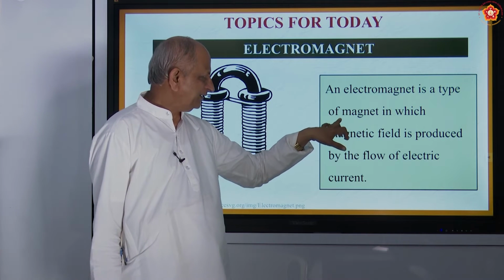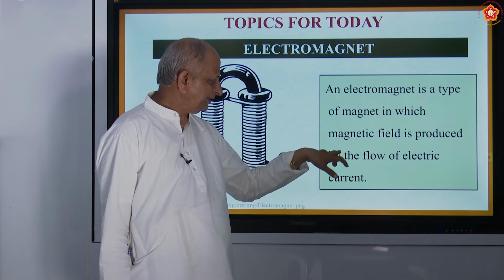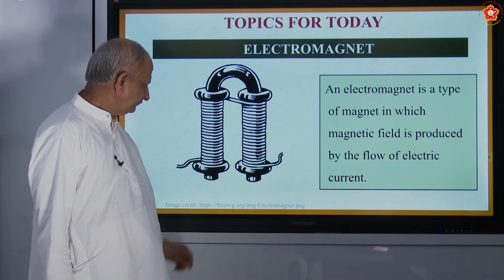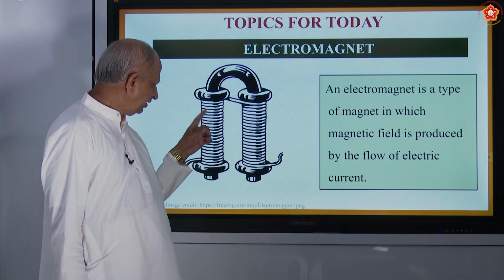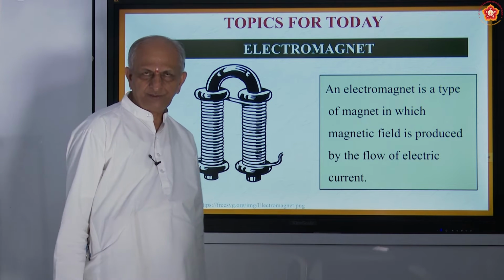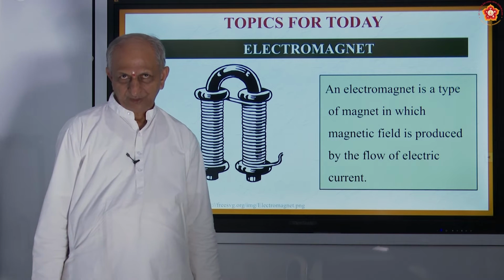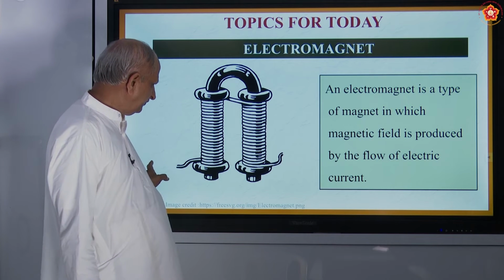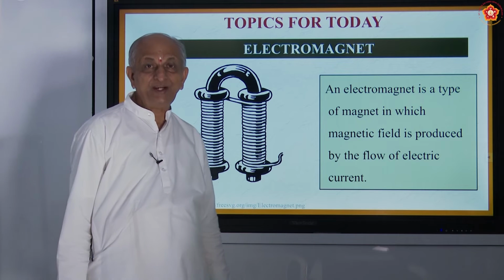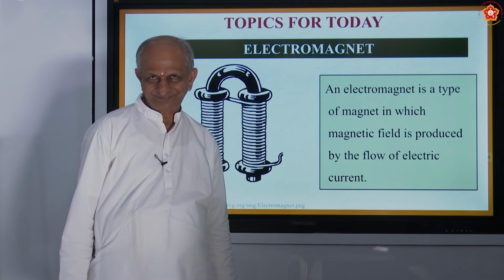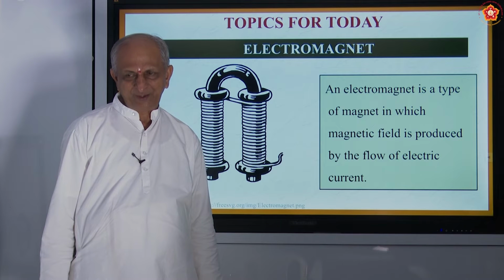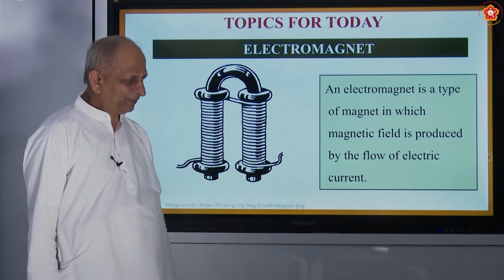So an electromagnet is a type of magnet in which the magnetic field is produced by the flow of electric current. This is surrounded by electric wire, and this is connected to a battery. When the current is passed through the wire, it should be an insulated wire, not a bare conducting wire, copper wire or whatever it is.